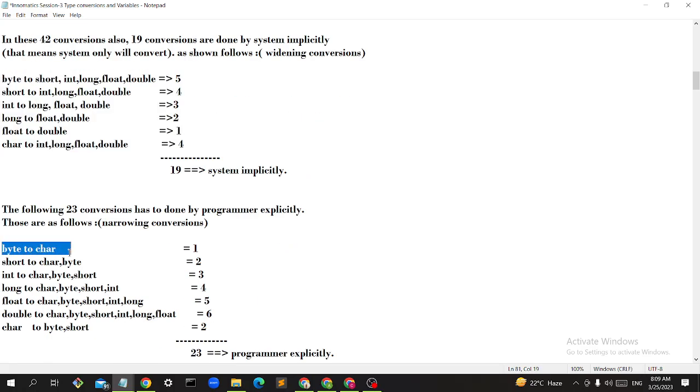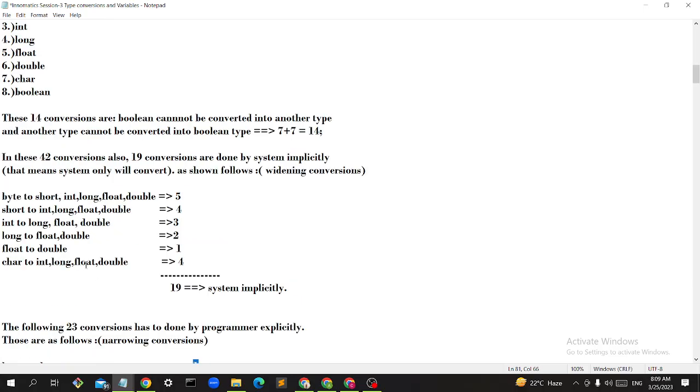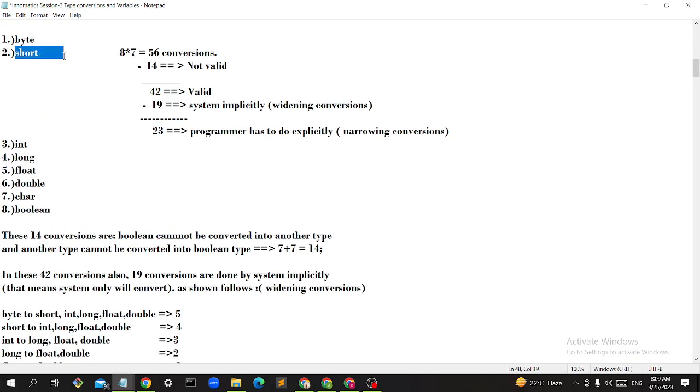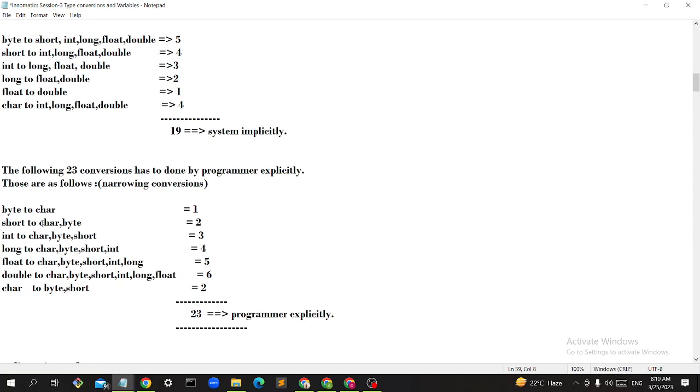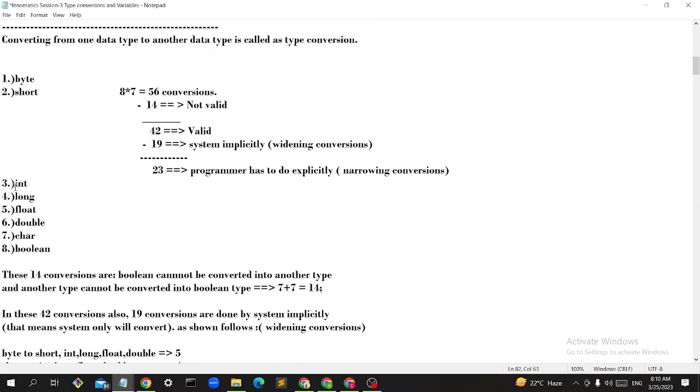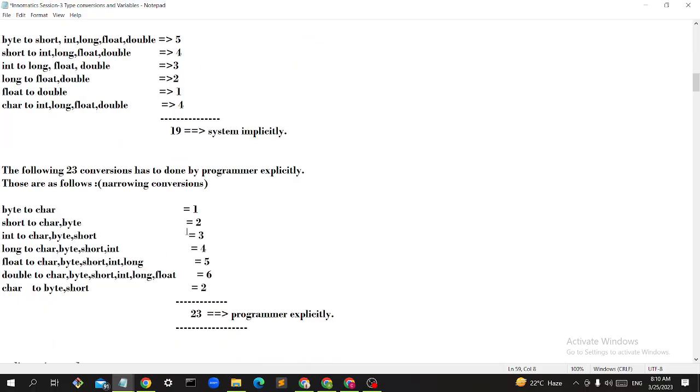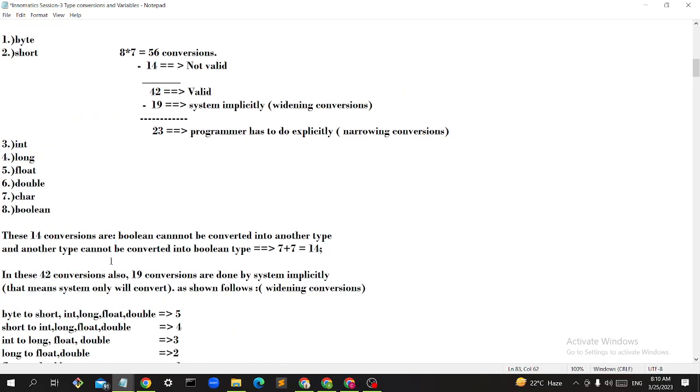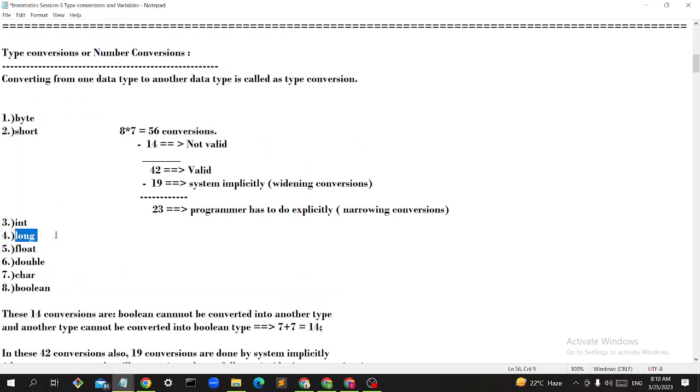So byte to char, one conversion. Then for short, you should go backward now: short to byte and char you have left. So two conversions. Then for int: byte, short, and char. Three conversions. Then long. Guys, what will come for long?